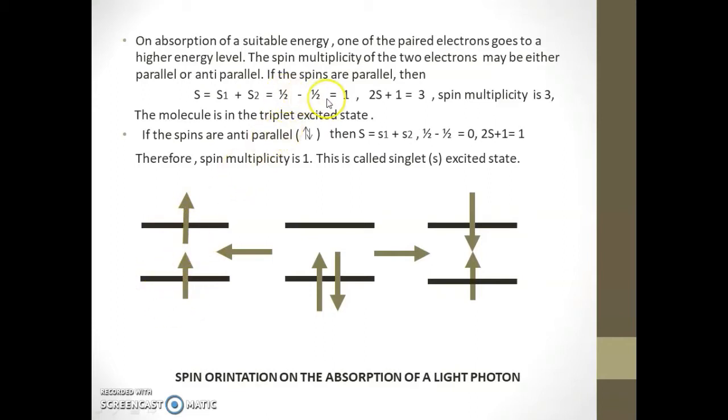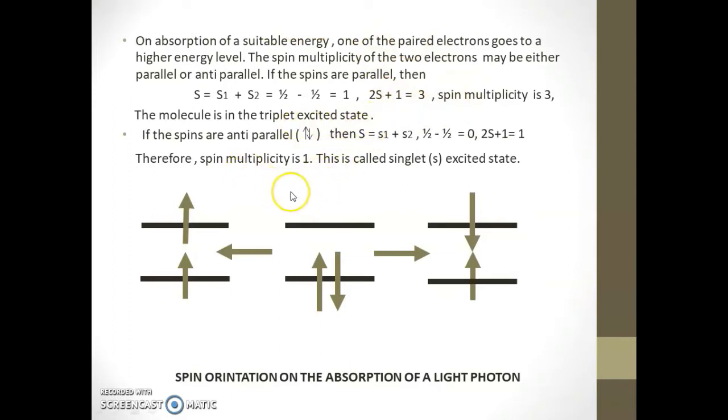Then the overall spin multiplicity 2S plus 1 equals 3. Here the spin multiplicity is 3, and we express this by saying that the molecule is in the triplet excited state.